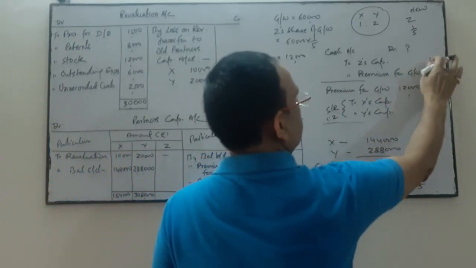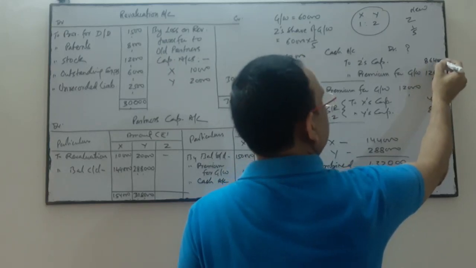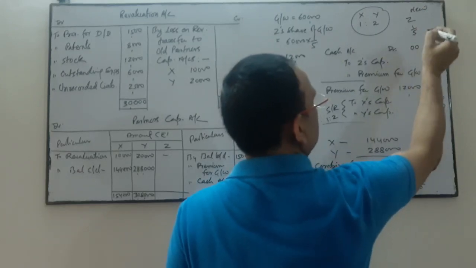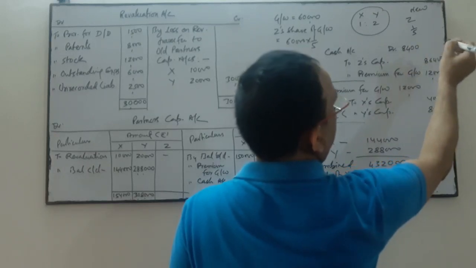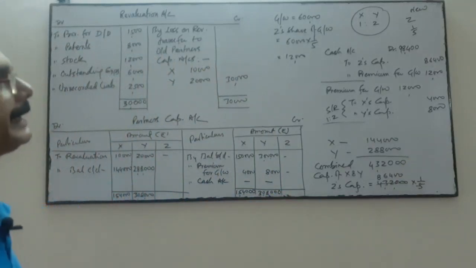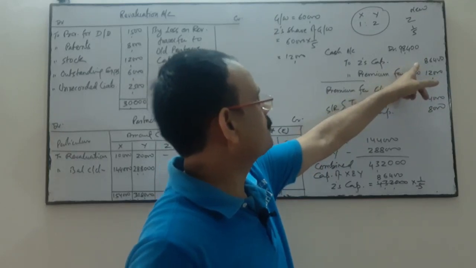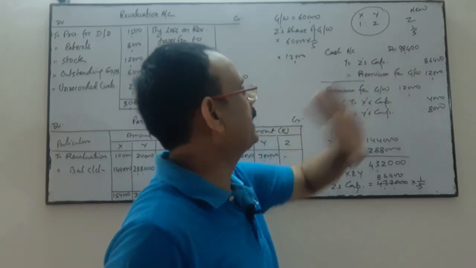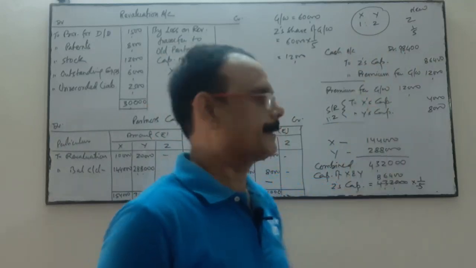So I'll write over here 86,400. This will be Z's share of capital. So the total cash will be given by Z, the new partner, 98,400. Premium for goodwill 12,000, and Z's share of capital is this much. So total capital given by Z is 98,400.